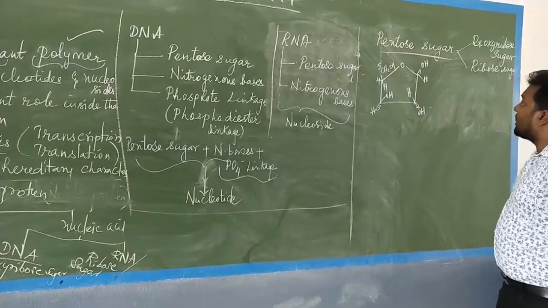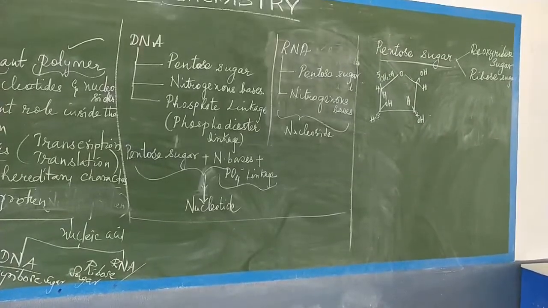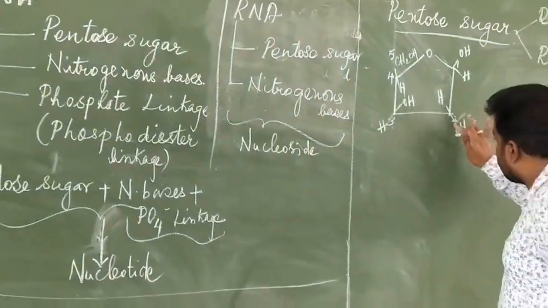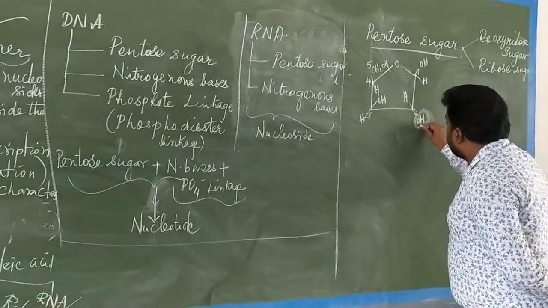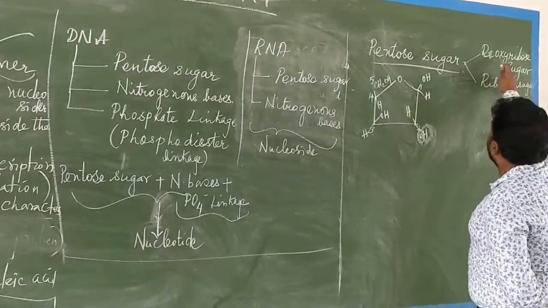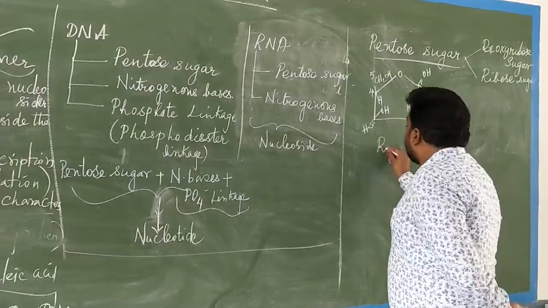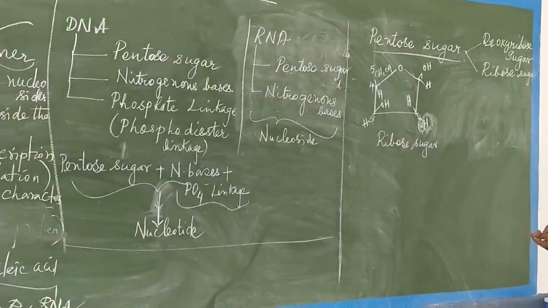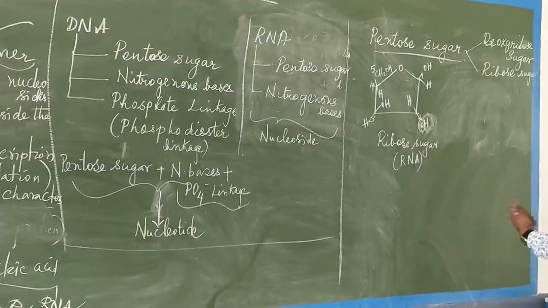So pentose sugar. Now take the second carbon. In the second carbon, if oxygen is not going to be present, then we call it deoxyribose sugar. If oxygen is going to be present, then we call it ribose sugar. This is called the ribose sugar. Ribose sugar means what? RNA, isn't it?